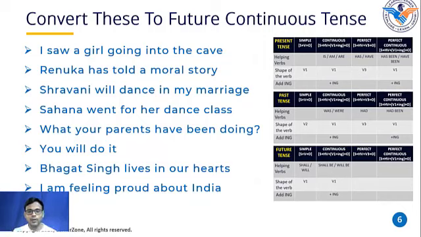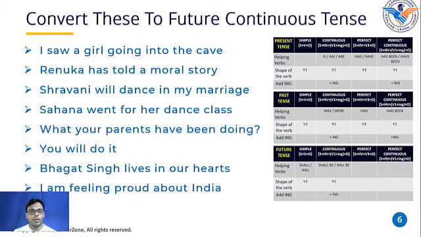Now convert this to present perfect tense. I have felt proud about India. Felt is the third shape of the verb feel.